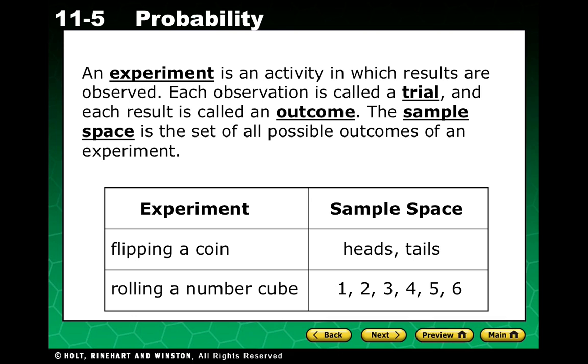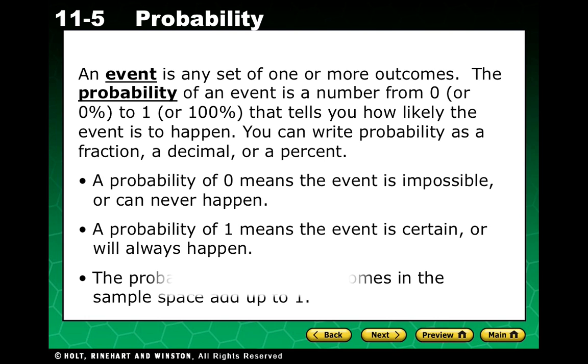So for example, flipping a coin is an experiment, and the sample space, all of the possible outcomes, would be getting heads or tails. For rolling a number cube, the sample space would be getting a 1, 2, 3, 4, or 5. An event is any set of one or more outcomes.